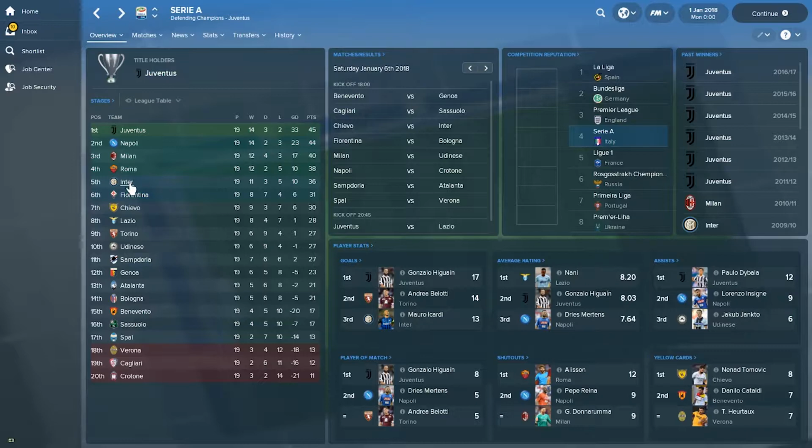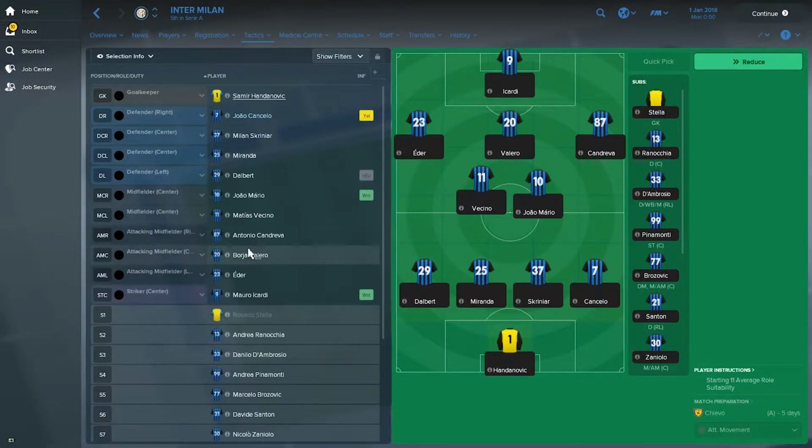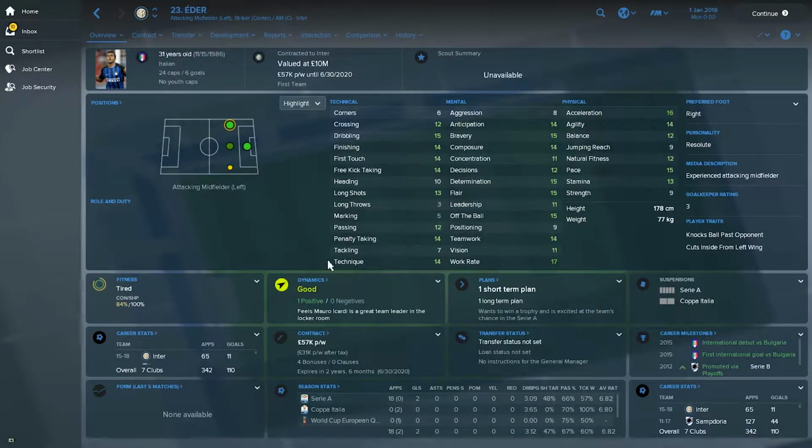And let's see how Inter are doing without Ivan Perisic. So if we go to the tactics screen, we can see that on the left they have employed Eder and Dalbert in the fullback and winger positions. Let's see how Eder is doing. He has played 18 games as a starter, so he is the direct replacement of Ivan Perisic, and he has 2 goals only against his name, no assists, no player of the match award, and average rating below 7.